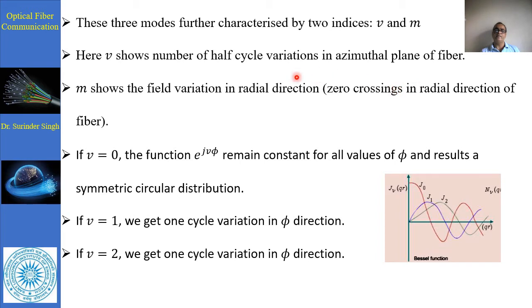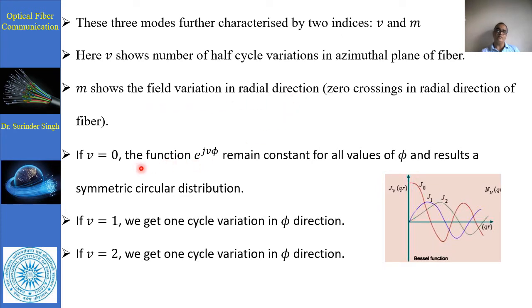There is V equal to 0, V equal to 1, V equal to 2: for 0 this is the representation, for 1 this is the representation, for V2 this is the representation. M shows the field variation in the radial direction, or zero crossing in the radial direction of the fiber. It means that from the center to the outward, the variation is represented.